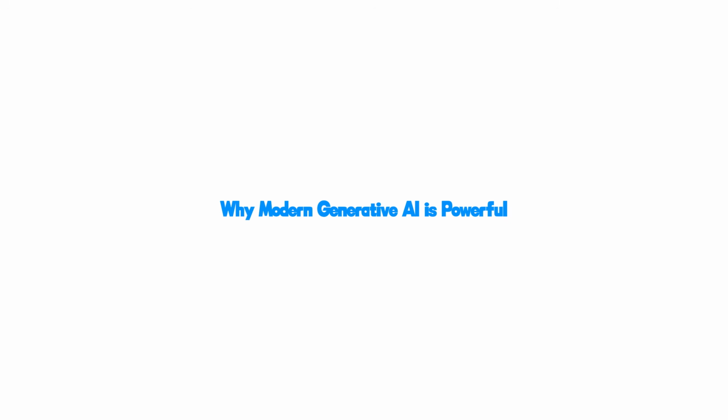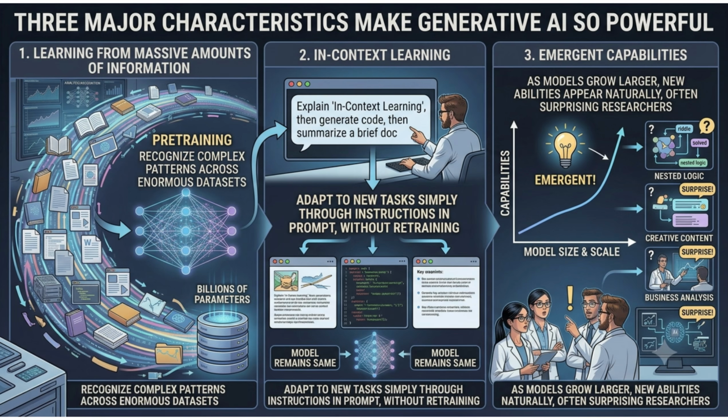Why modern generative AI is powerful? 3 major characteristics make generative AI so powerful. 1. Learning from massive amounts of information. AI can recognize complex patterns across enormous datasets. 2. In-context learning. AI can adapt to new tasks simply through instructions provided in your prompt.